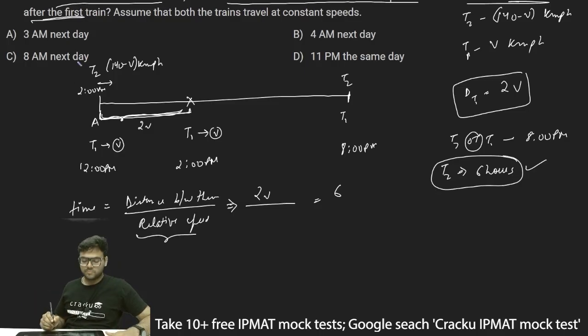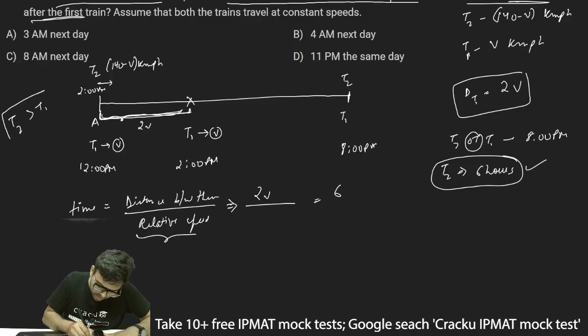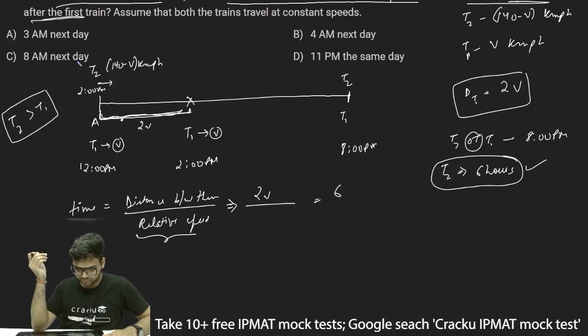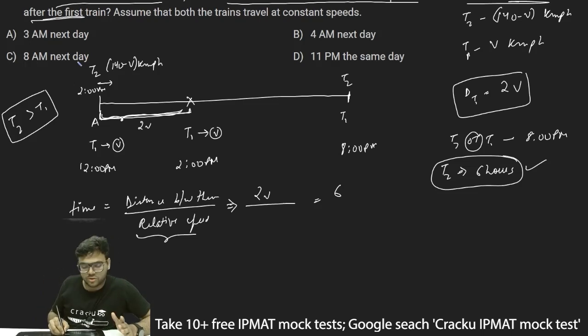And the relative speed will be what? Since both of them are moving in the same direction, we'll take the difference of their speeds. Also the speed of T2 will be greater than T1. Why am I saying this? Because then only the scenario can be possible when T2 can overtake T1. If T1 is moving at a faster rate and T2 at a slower rate, T1 will cover more distance and T2 can never overtake T1. So if T2 is overtaking T1, I have to assume T2 is moving at a faster speed. So the relative speed will be the difference of their speeds, higher speed minus lower speed.